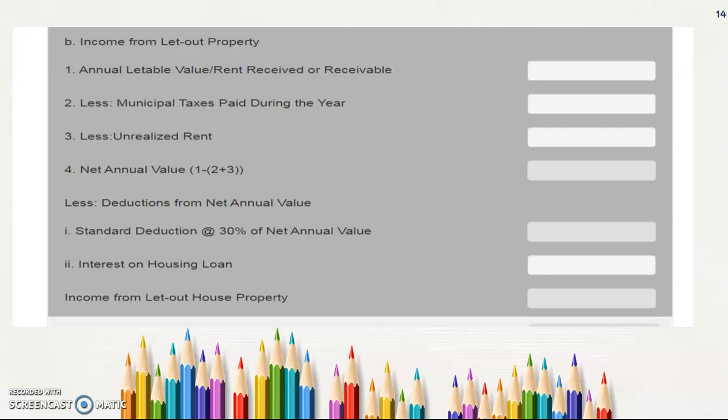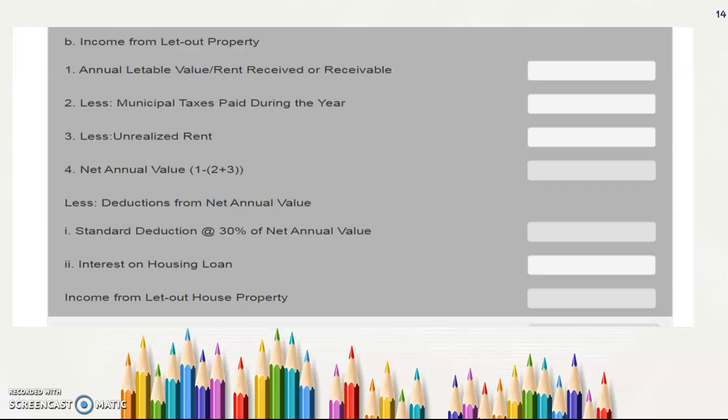Like that, some proof has to be submitted by the owner of the house to the government. Only if there is proof will the amount be considered as unrealized rent. Otherwise it cannot be added here.